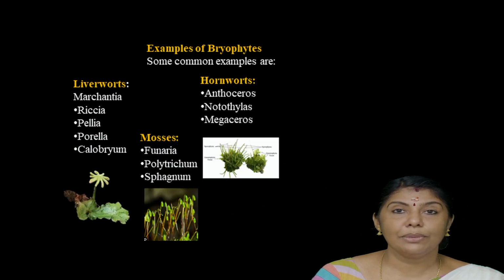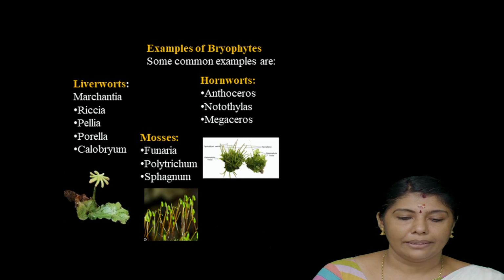Now, the examples of bryophytes. Liverworts: Marchantia, Riccia, Pellia, Porella, Calobryum. Mosses: Funaria, Polytrichum, Sphagnum. Hornworts: Anthoceros, Notothylas, Megaceros.